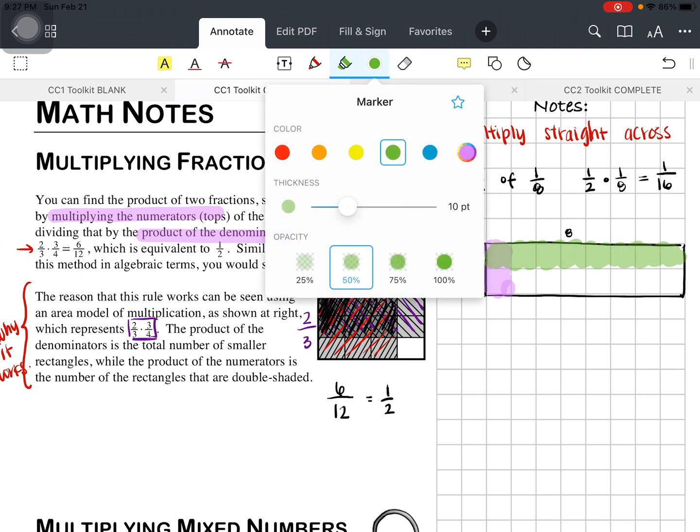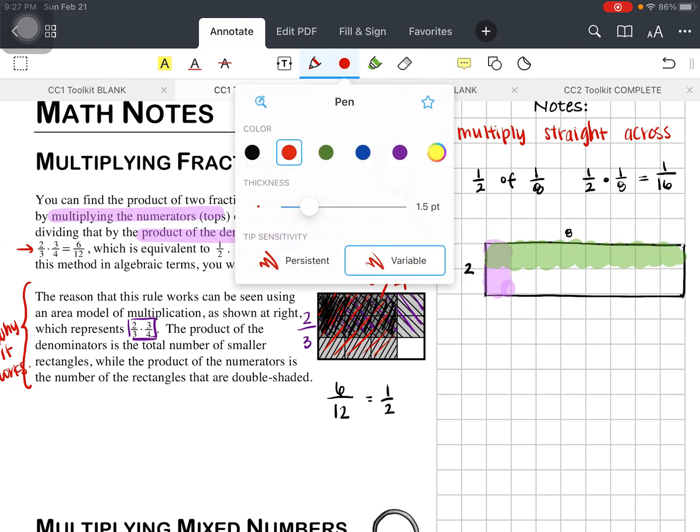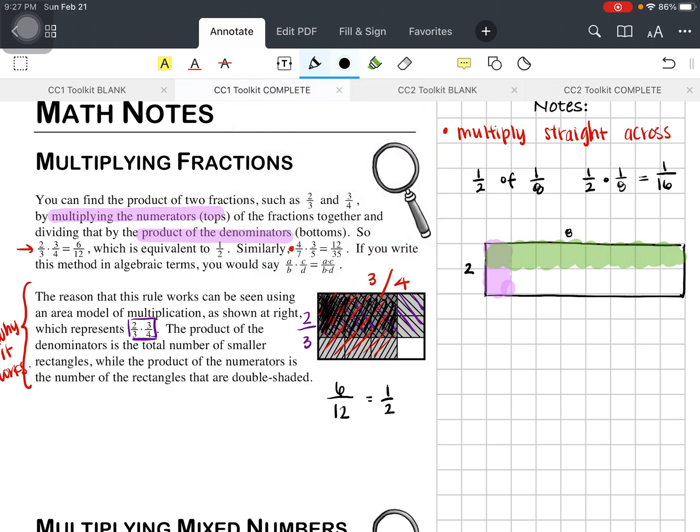And if I look at what's double shaded, right, here's that 1 that's double shaded. It's both green and purple. Out of how many, right? So here is my 1 box out of 1, 2, 3, 4, 5, 6, 7, 8, 9, 10, 11, 12, 13, 14, 15, 16, right?